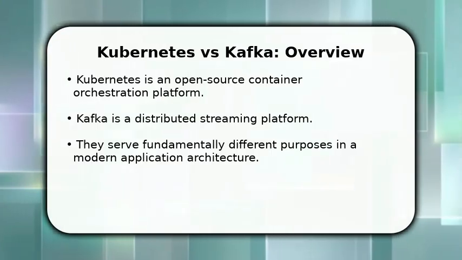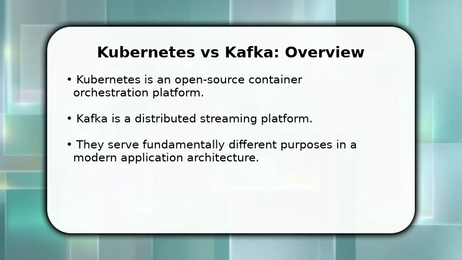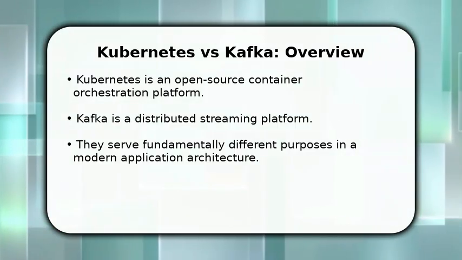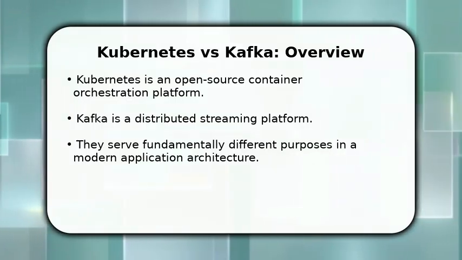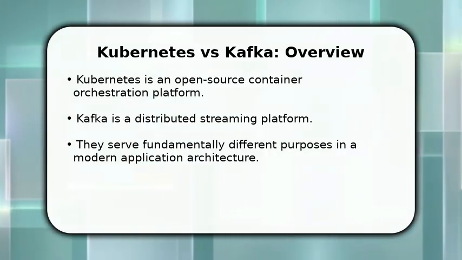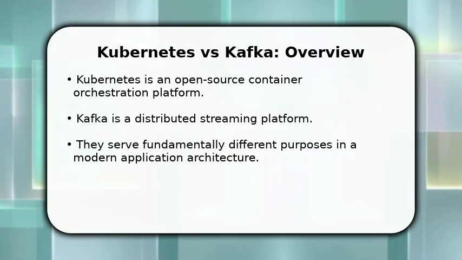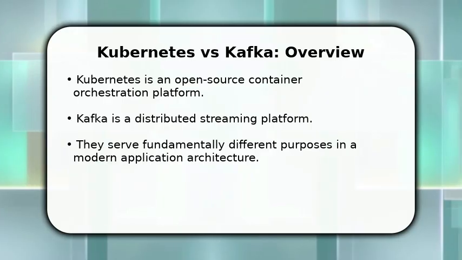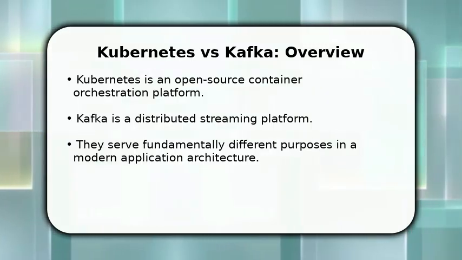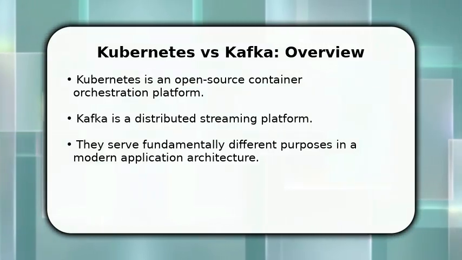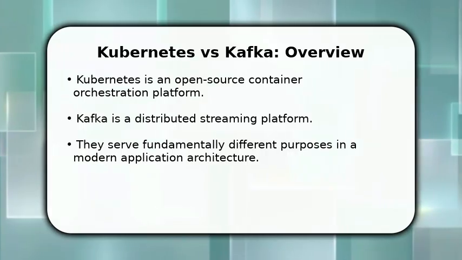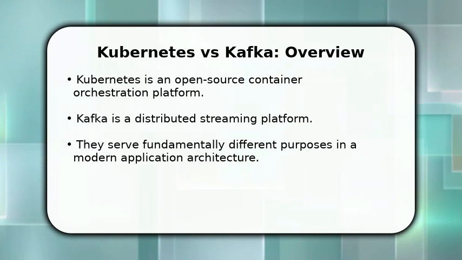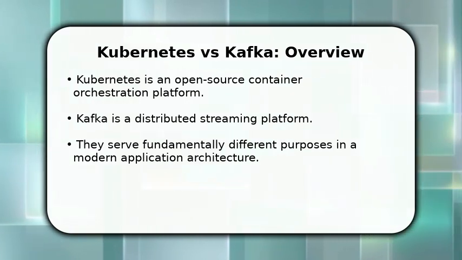In this video, I will compare Kubernetes versus Kafka. Kubernetes is an open-source platform for automating the deployment, scaling, and management of containerized applications. Kafka, on the other hand, is a distributed streaming platform designed for building real-time data pipelines. While both are critical in modern software architectures, they address different challenges. We'll explore their distinct functionalities and help you understand when and why to use each, or even how they can